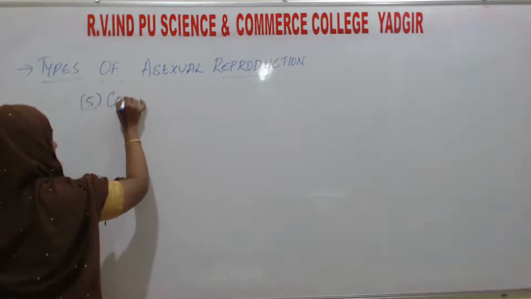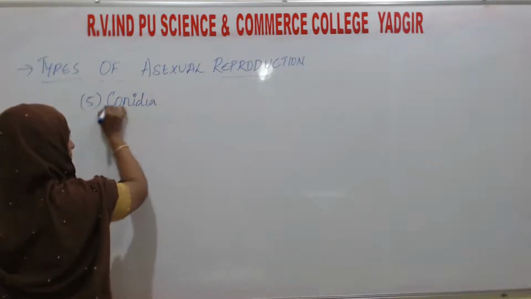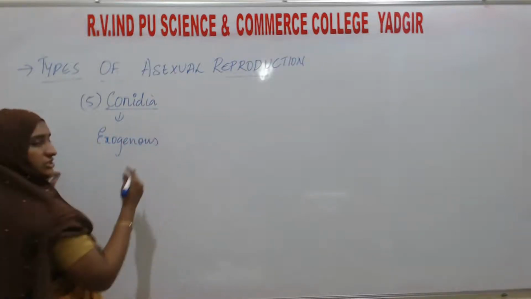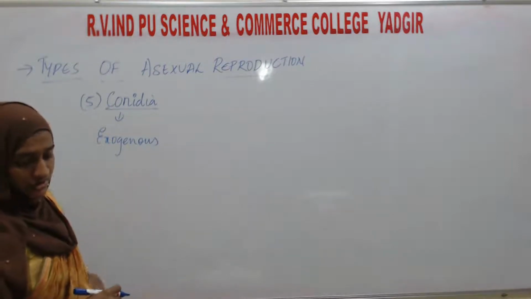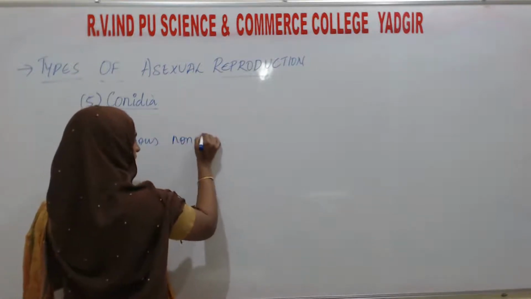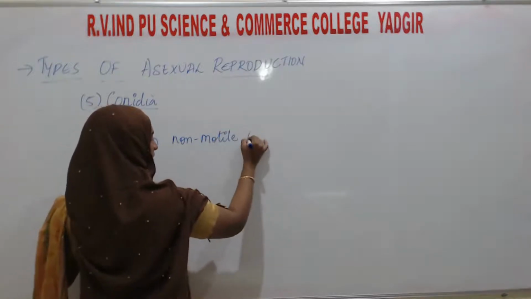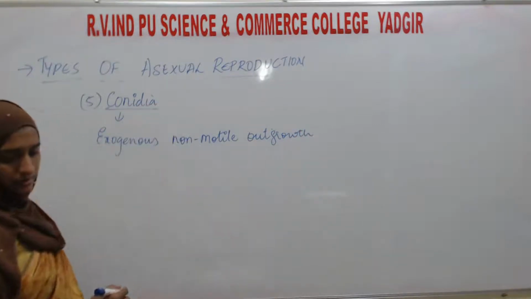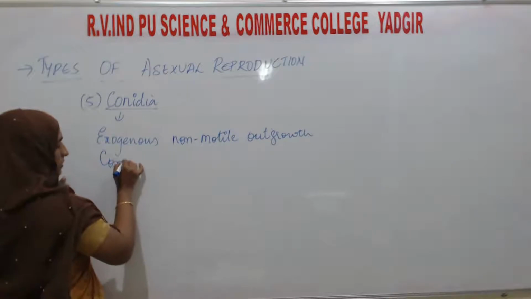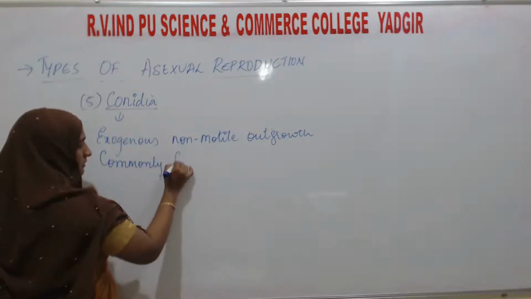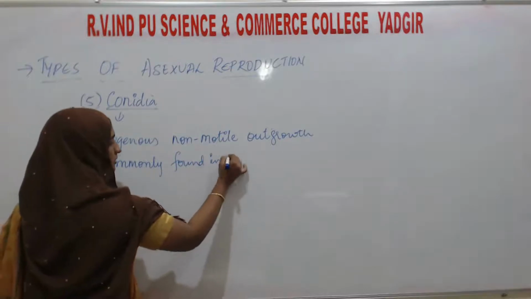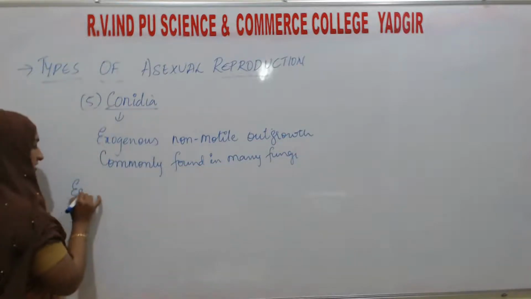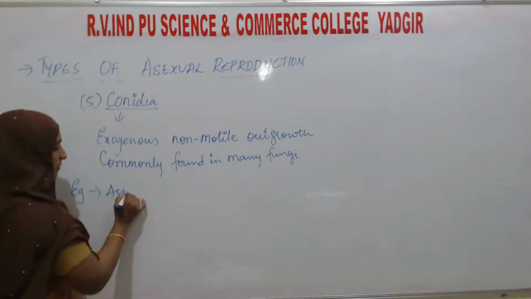Fifth type, that is conidia. What do you mean by conidia? These are exogenous. Exogenous means growing outside the body. Exogenous, non-motile outgrowths, which are commonly found in many fungi, for example, Aspergillus and Penicillium.